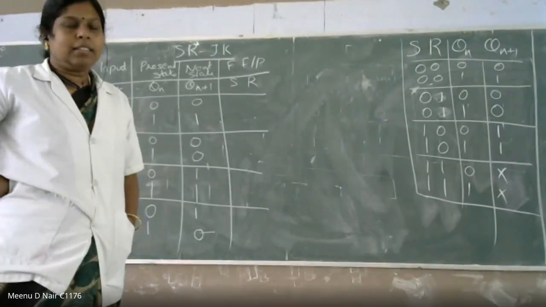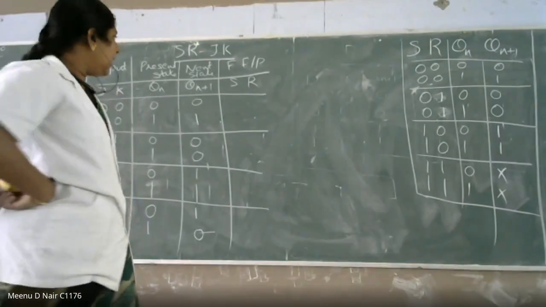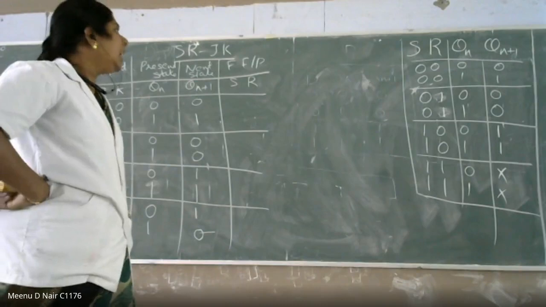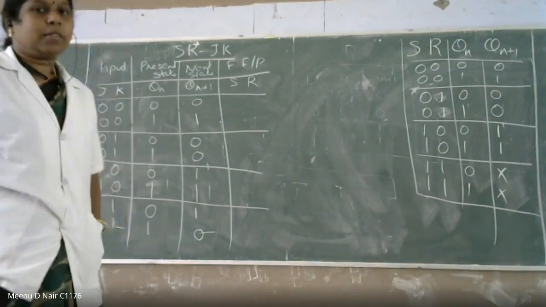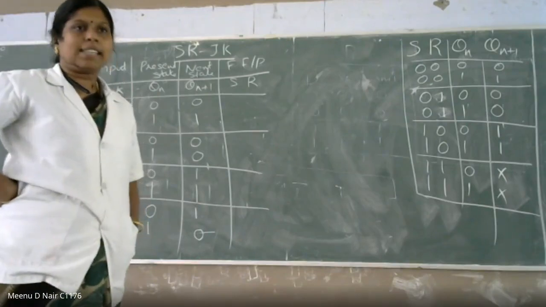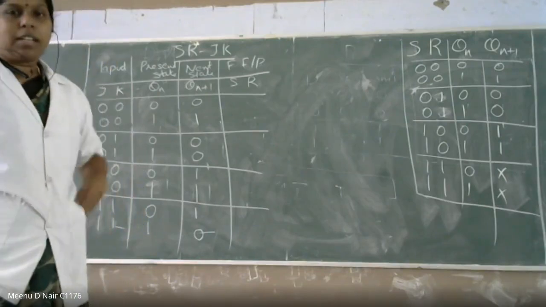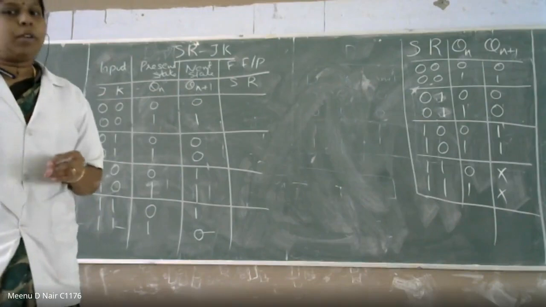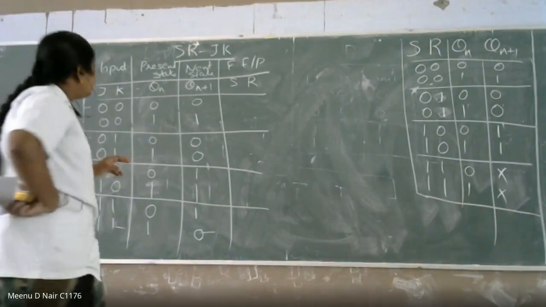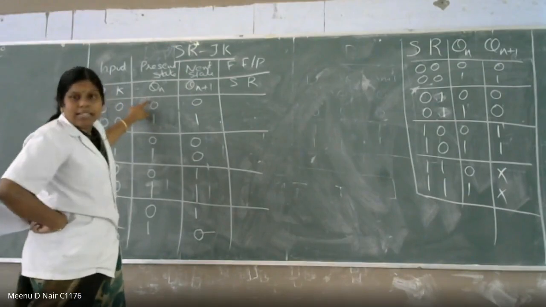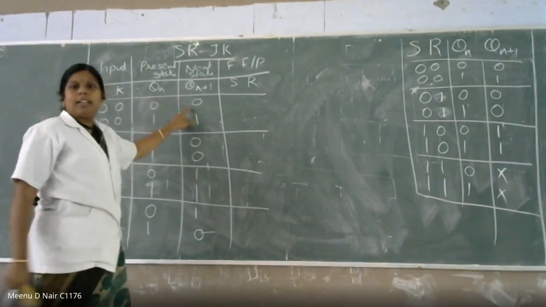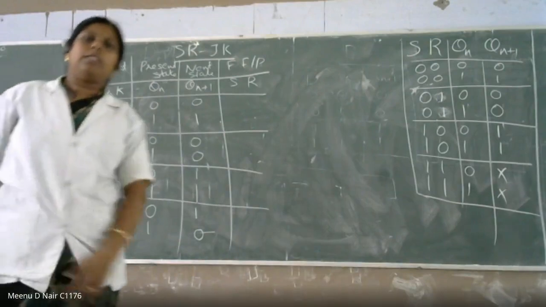Is it clear? The same way what we have done in the D and T flip-flop. Here your aim is to find two inputs, because S and R are there. You have to find both S input and R input, because in the D and the T there is only a single input, right? So in the SR flip-flop, whenever you are having present state equal to 0 and the next state also equal to 0.